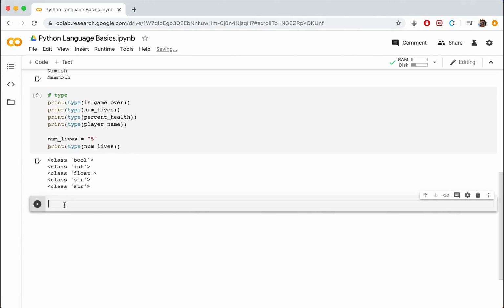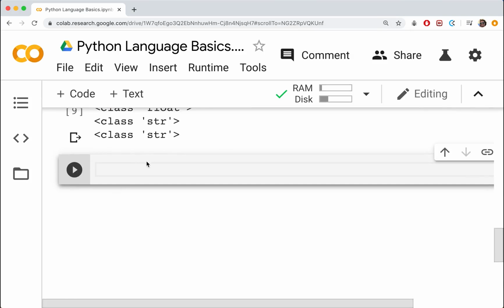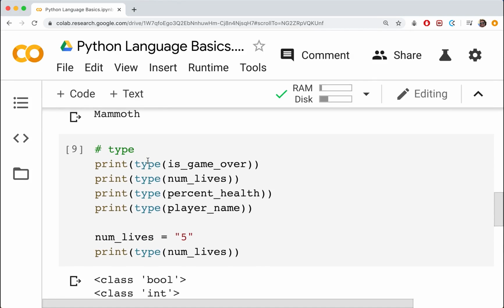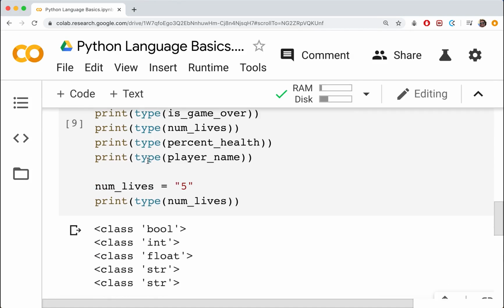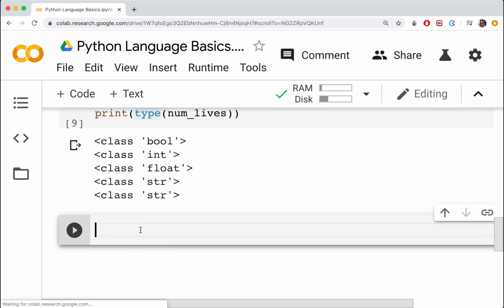Okay, so we'll want a new cell here. Just going to zoom in so you guys can read it a little more easily. And seeing as we have variables of all types, I figure we can kind of go from here. So we have some bools, ints, floats, and strings. I think actually we converted that int to a string just for that demonstration. So the first thing we want to do is just convert that back to an integer.